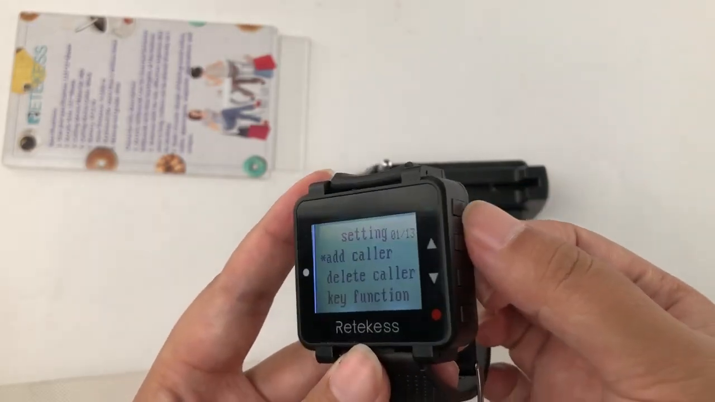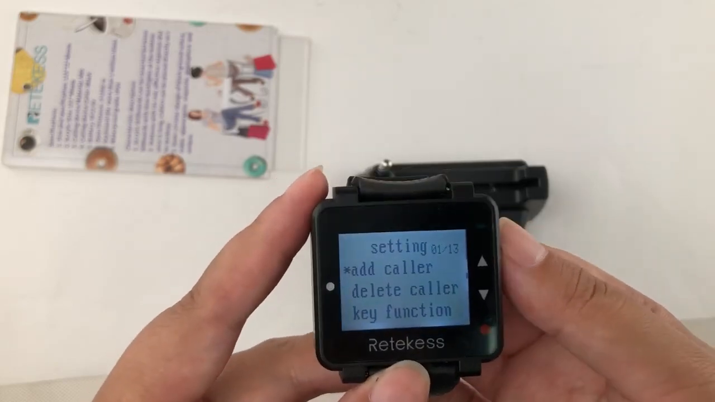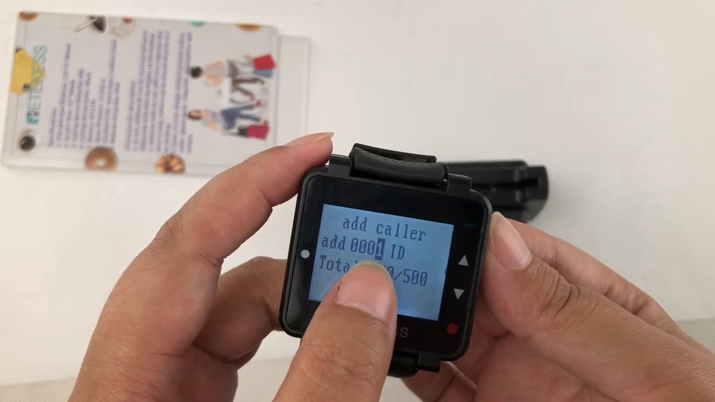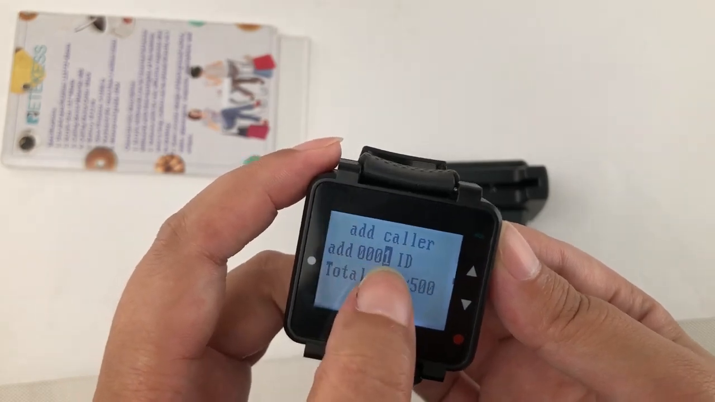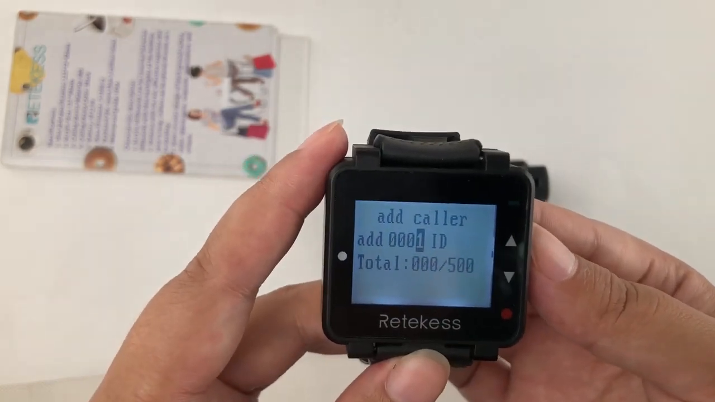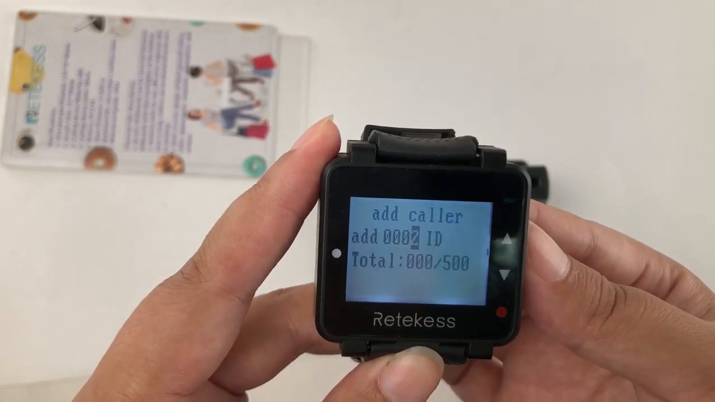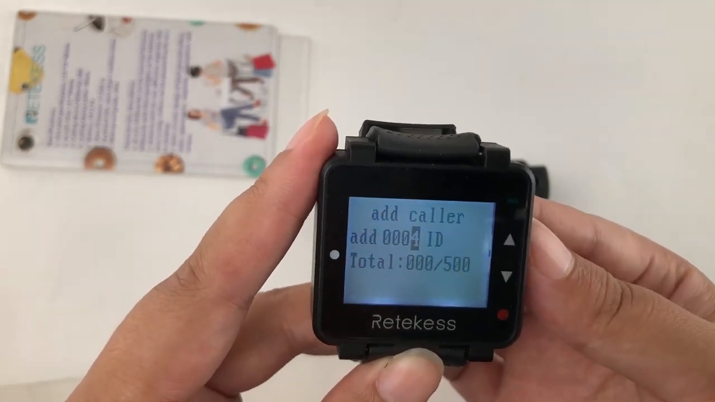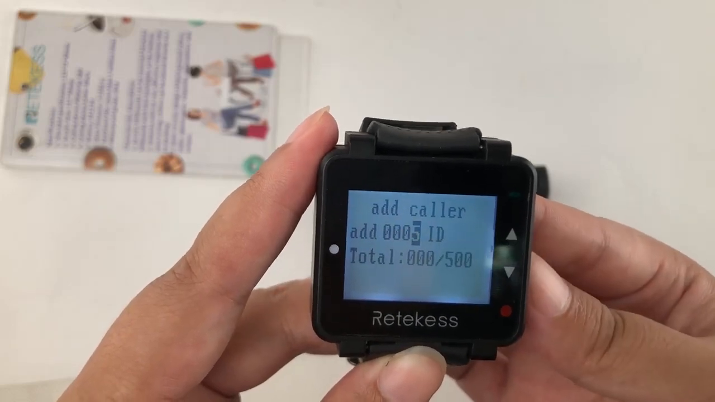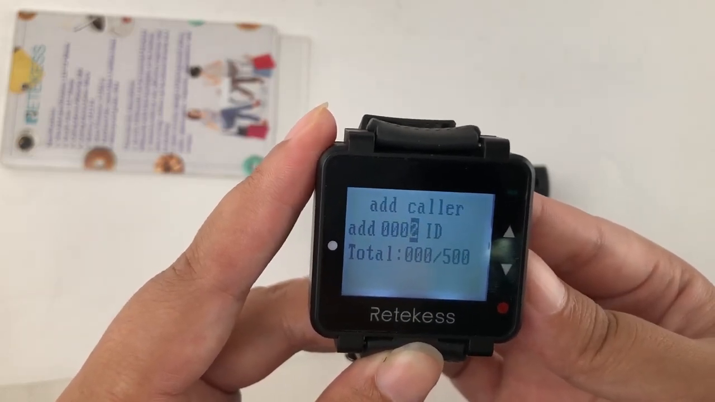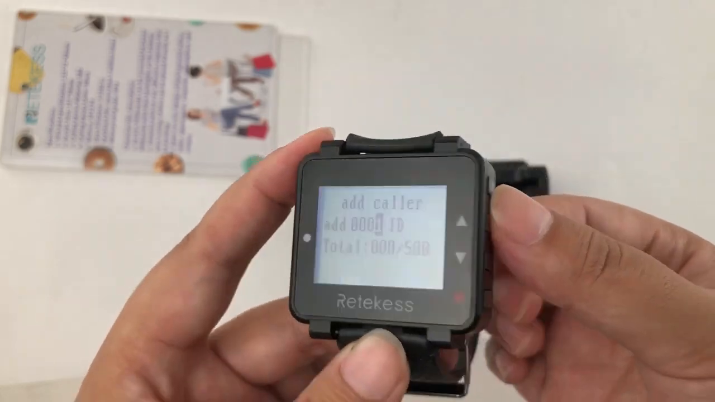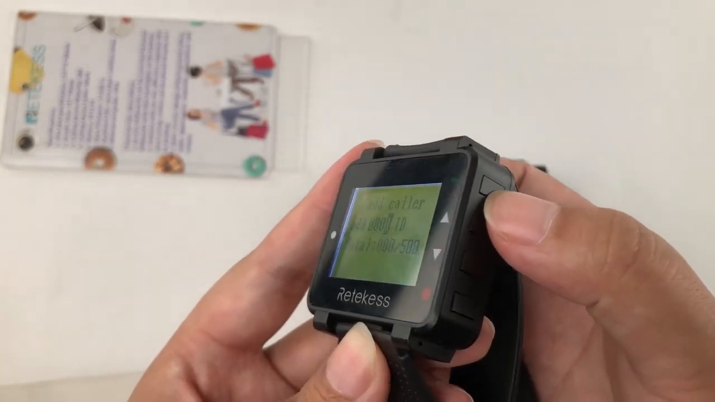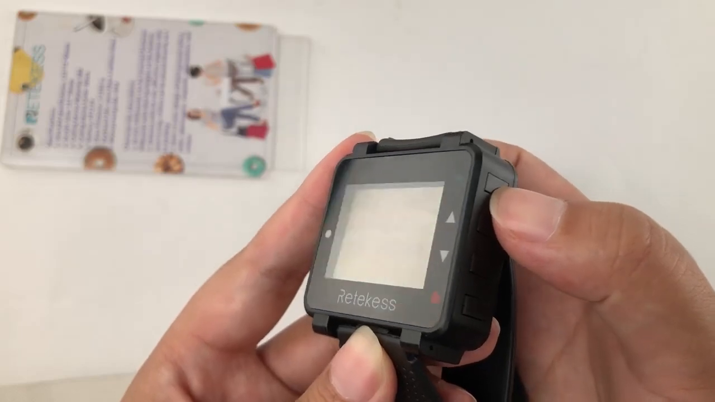Long press this button. Add color. Choose the number we want to pair. For example, 1, 2, 3, 4, 5.